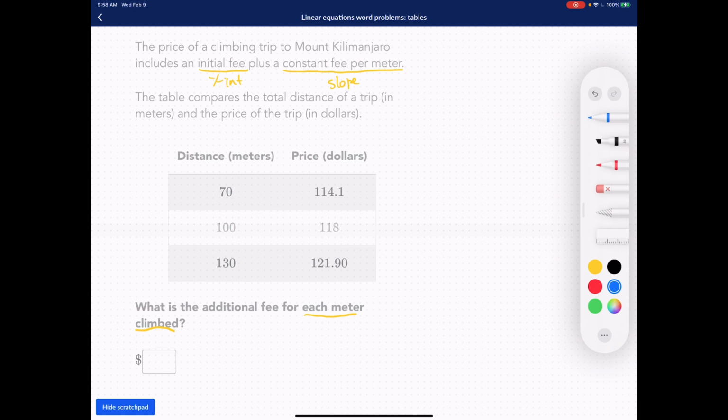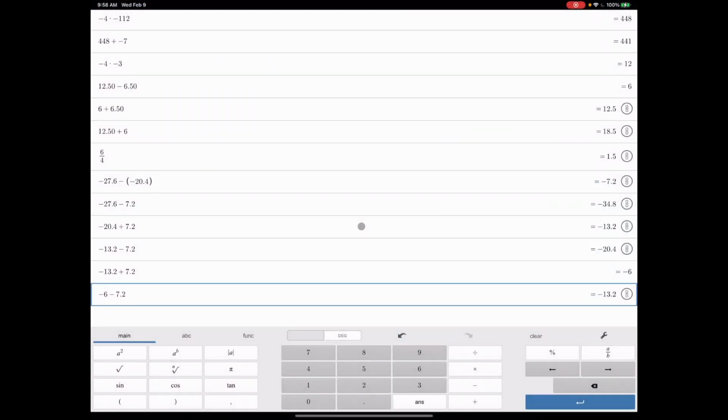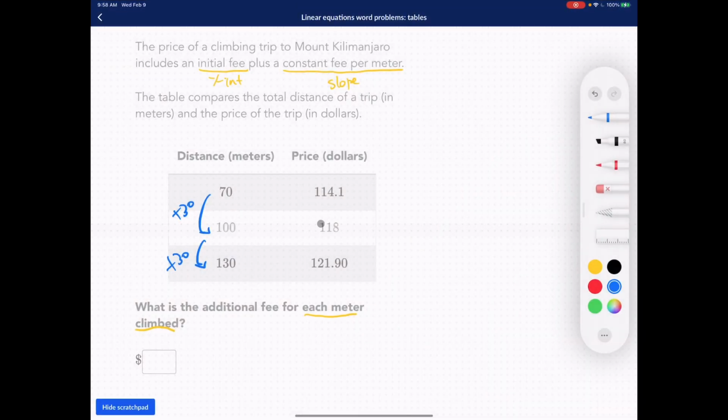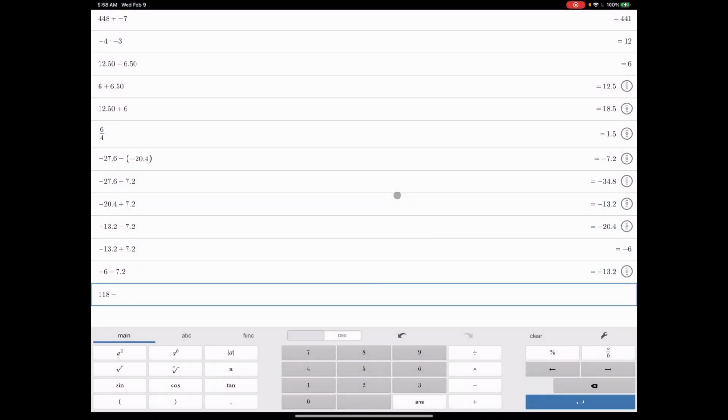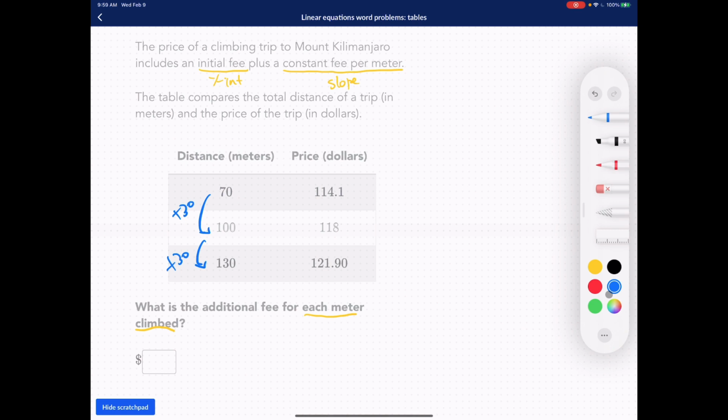So let's take a look. We're going to get this right here. 70 to 100 is plus 30. 100 to 130 is plus 30. And then this gets a little bit confusing, right? What is 114.1 to 118? We just subtract these two. On the calculator, 118 minus 114.1 gives us 3.9.